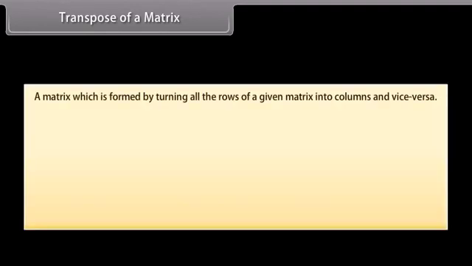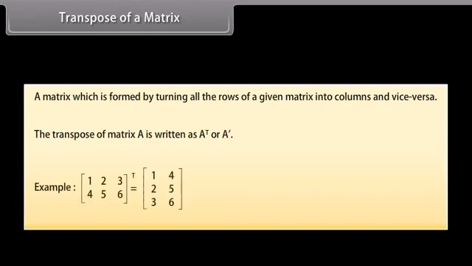Transpose of a matrix. A matrix which is formed by turning all the rows of a given matrix into columns and vice versa. The transpose of matrix A can be written as, for example, transpose of the matrix with first row 1, 2, 3 and second row 4, 5, 6 is the matrix with first row 1, 4, second row 2, 5, third row 3, 6.